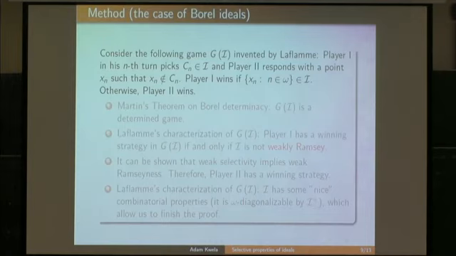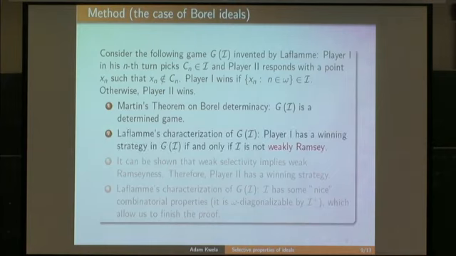So again, in his nth turn, player one picks some elements of the ideal, and the second player responds with points not belonging to the set picked by player one. Player one wins if the set of all points picked by the second player is in the ideal, otherwise player two wins. By Martin's theorem on Borel determinacy, this game is determined, so one of the players has a winning strategy.